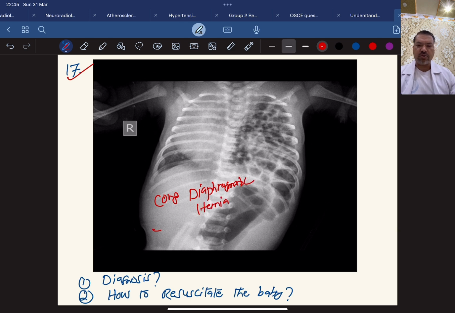Okay, they may give you a clinical clue, like at the time of the birth the baby is having scaphoid abdomen, and bag and mask ventilation is not helping the baby. It will rather aggravate the situation, means rather than improving, the baby is deteriorating. That type of clue is provided. And how to resuscitate the baby, in the previous slide also we talked about it. Don't go for bag and mask, rather put an endotracheal tube and then connect with bag and then ventilate. Okay, that is the ideal way.